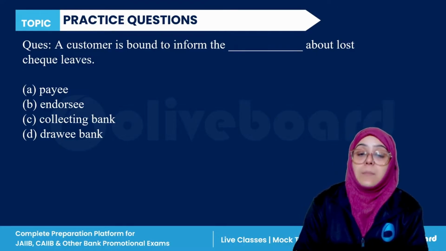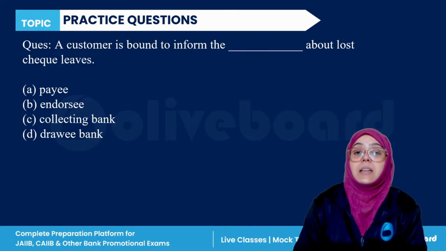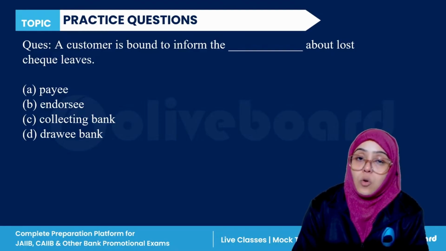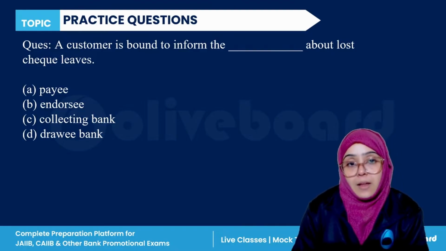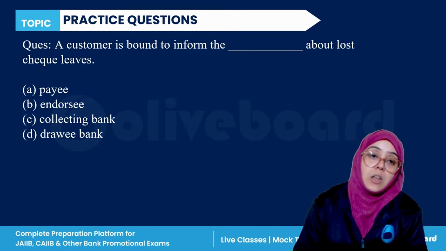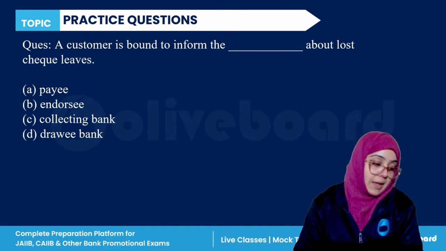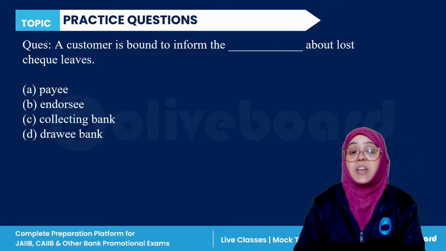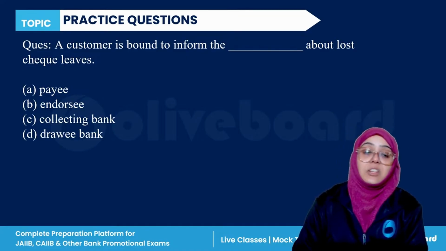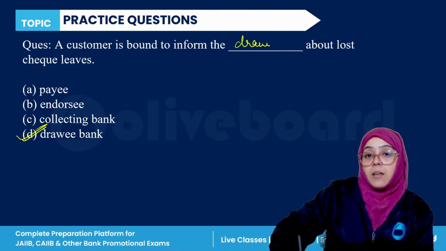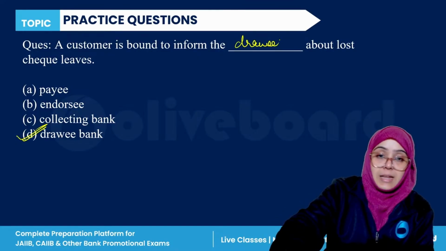Next, a customer is bound to inform the dash about the lost check leaf. Payee, endorsee, collecting bank, or drawee bank. A customer is bound to inform the dash about the lost check leaf. They are bound to inform the drawee bank. So the correct answer is D.